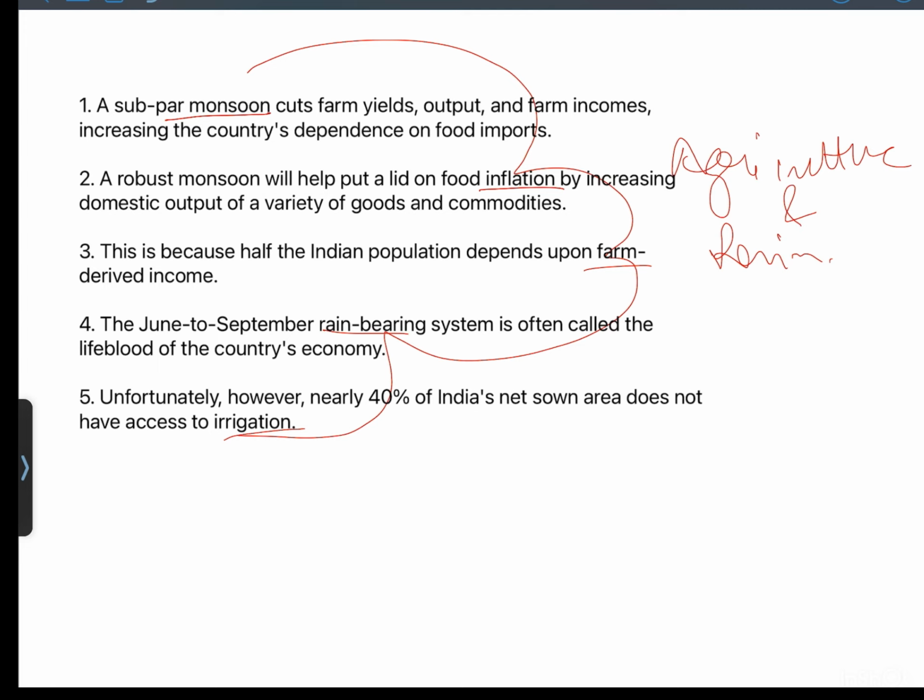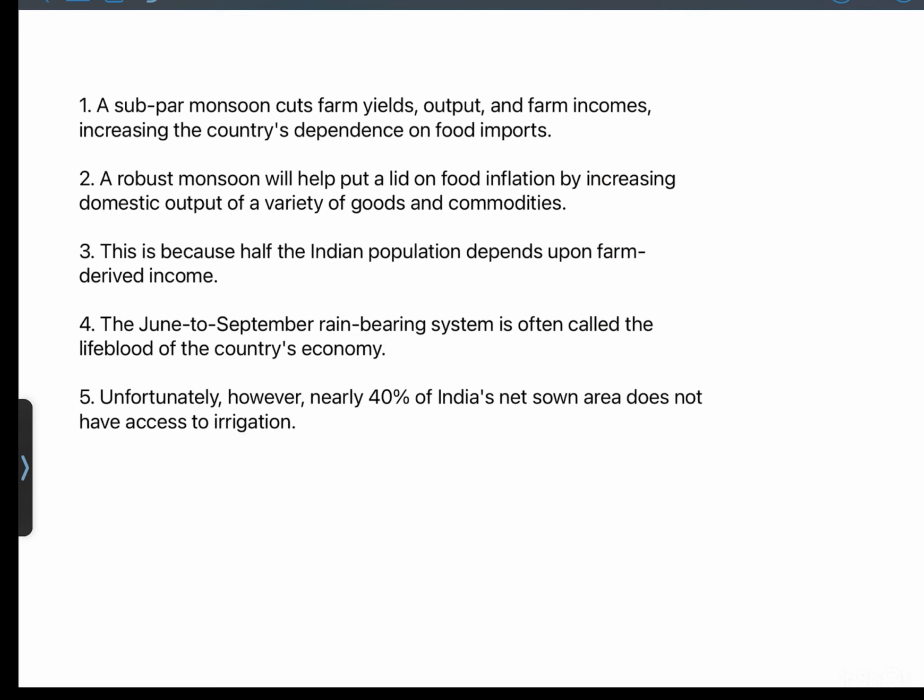These are the few words that will tell you where the passage is going, where the sentences are going, right? The next thing that you should do is find a good opener, right? For example, unfortunately, this is something with which we cannot start a sentence. The June to September rain bearing system is often called the lifeblood of the country economy. Looks like an opener. Then let's look at the third one. This is because, so there should be something. This is the cause of an effect, right? So this refers to something as a pronoun, so we won't start with this.